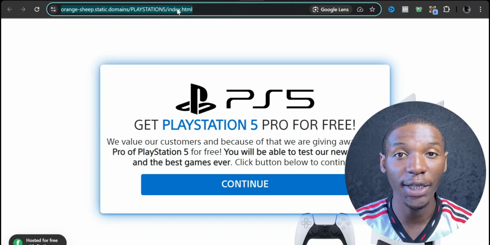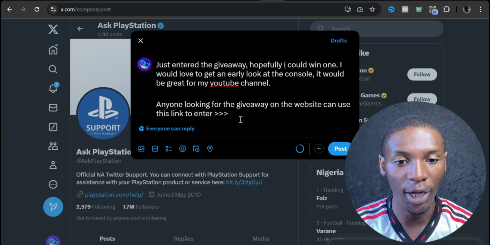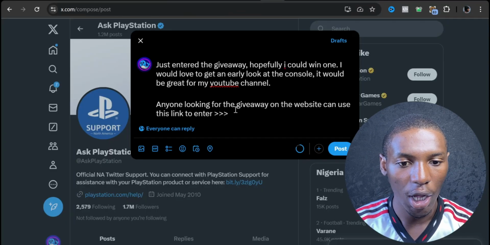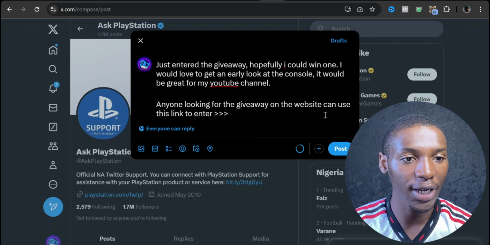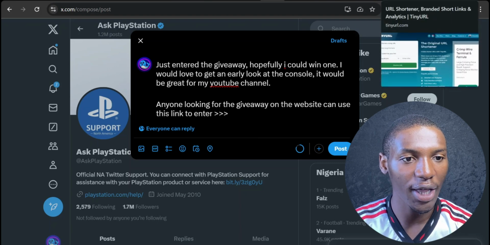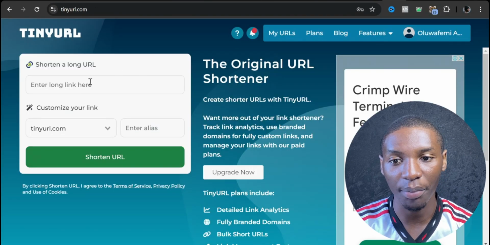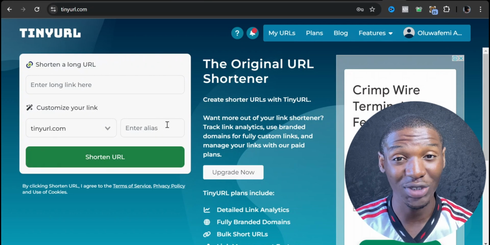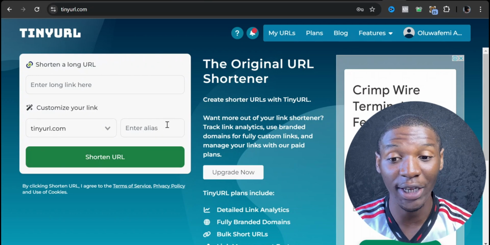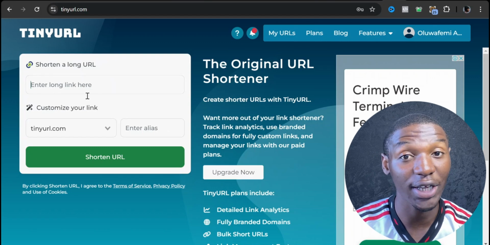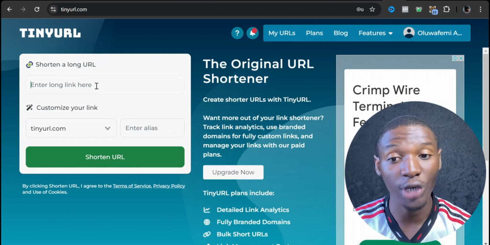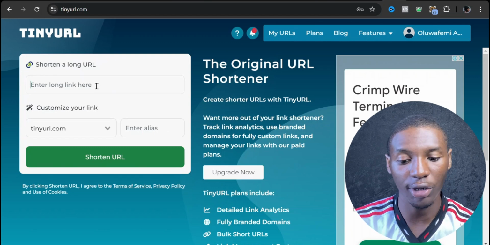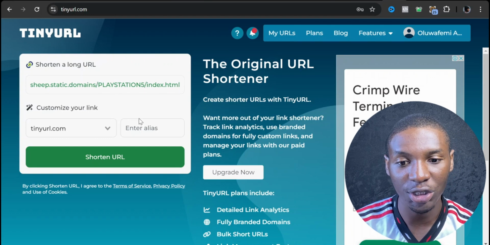But we're going to come over here and grab the link to this locker right here. So once you copy your links, you want to come back to your Twitter account and just go ahead and paste the link right there, right? But most likely I might go ahead and just shorten the URL. So I might use a website like tinyurl or bit.ly if you want to get insights about who is clicking on your links or how many clicks or engagements you're getting from that link. If you want to track that, then make sure you actually shorten your link, right? So I'm just going to go ahead and shorten this URL right here.